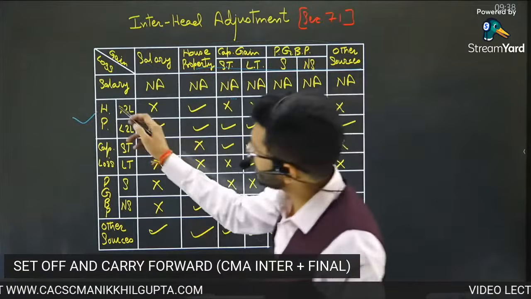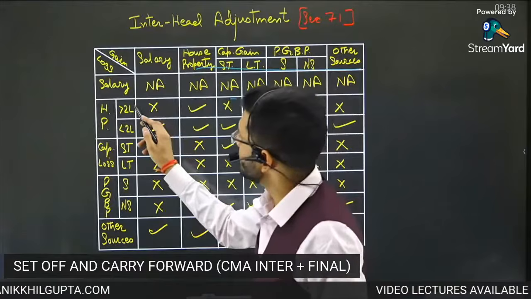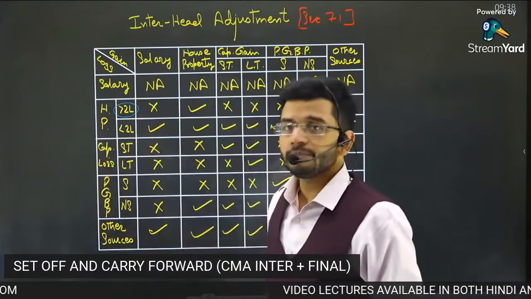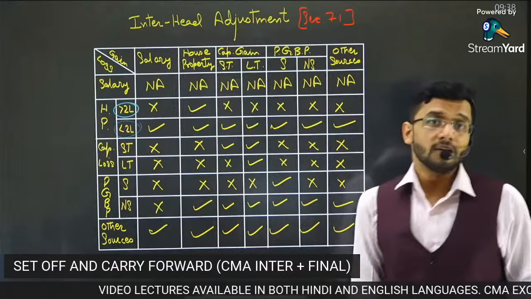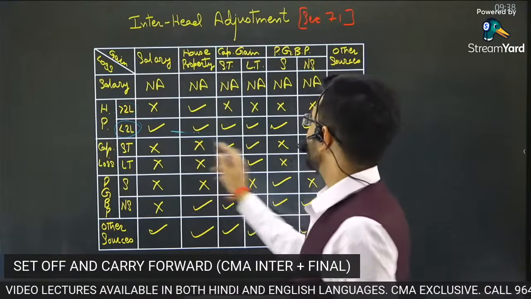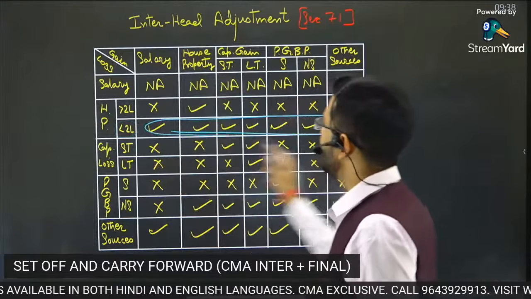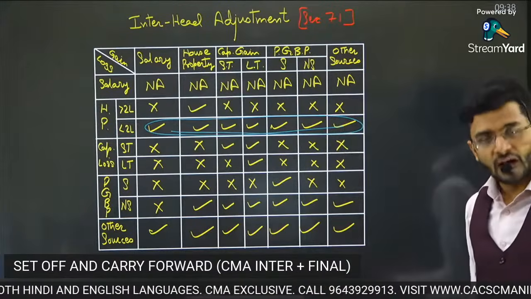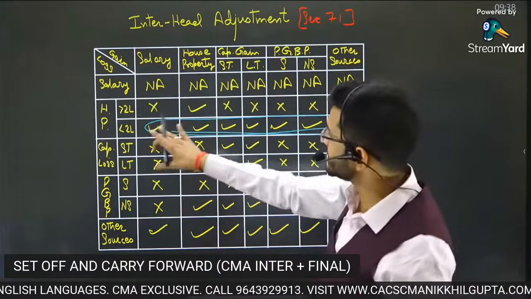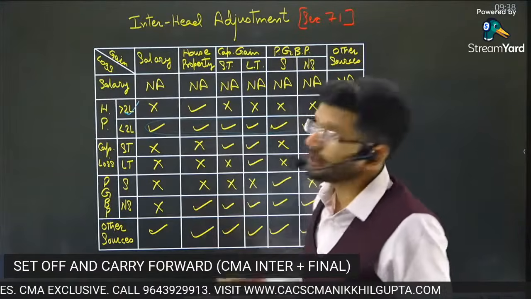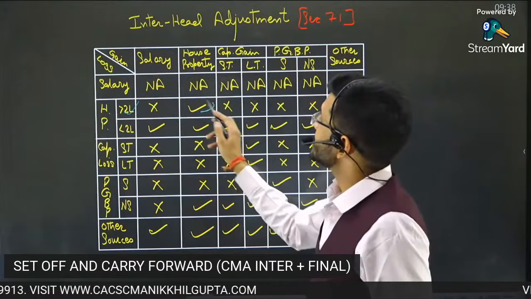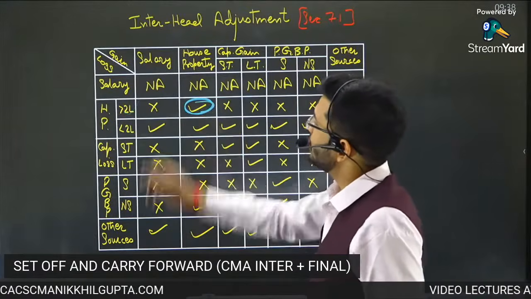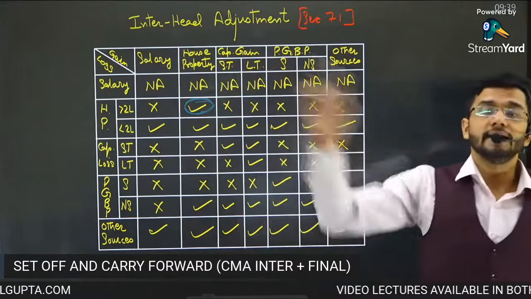Now I've divided this house property loss into two parts. House property loss more than 2 lakhs, house property loss less than 2 lakhs. So guys, if house property loss is less than 2 lakhs, it can be adjusted against any other head of income. But if the house property loss is more than 2 lakh rupees, then it can be adjusted only against gain from house property and no other head.